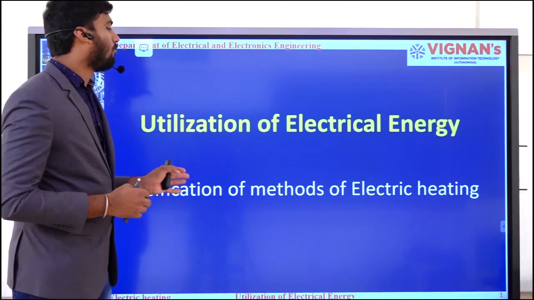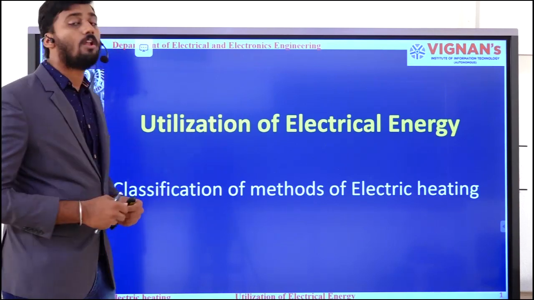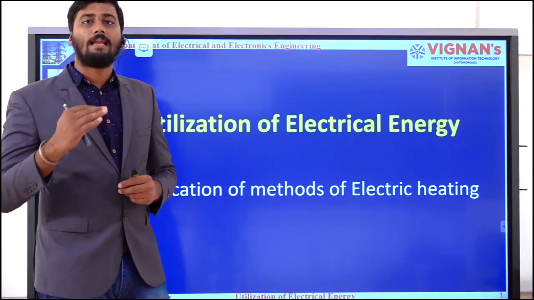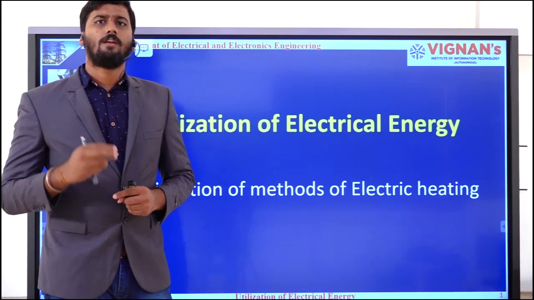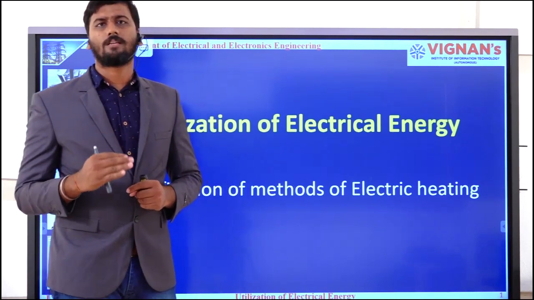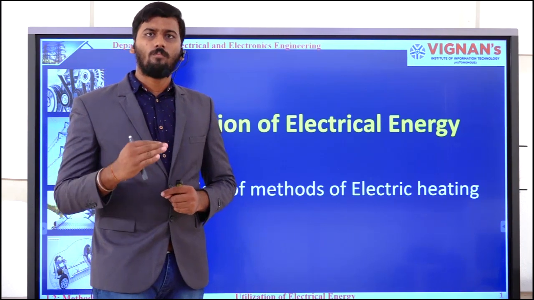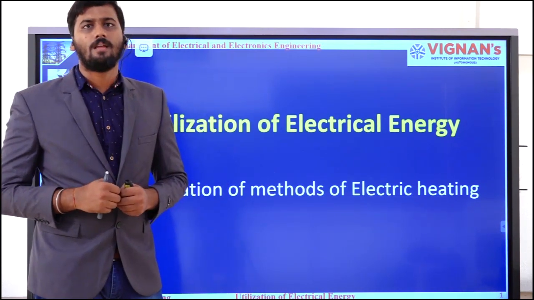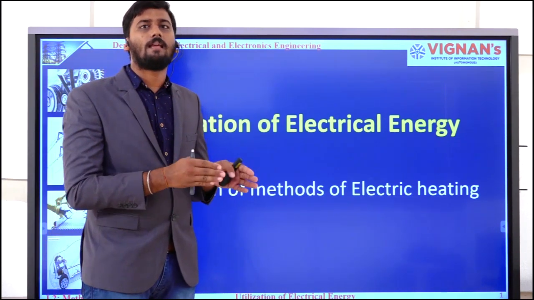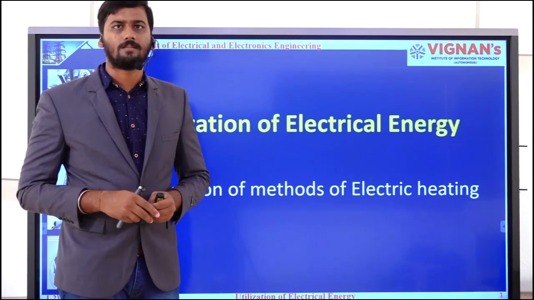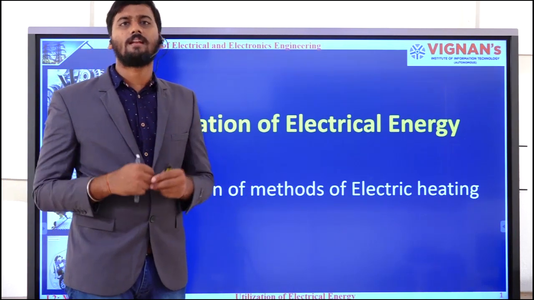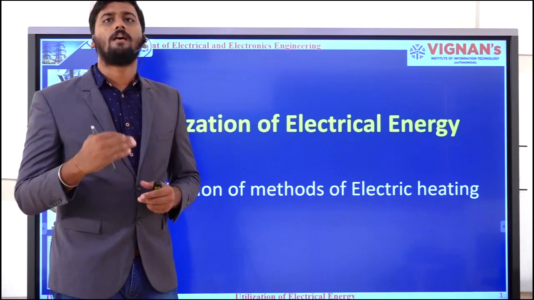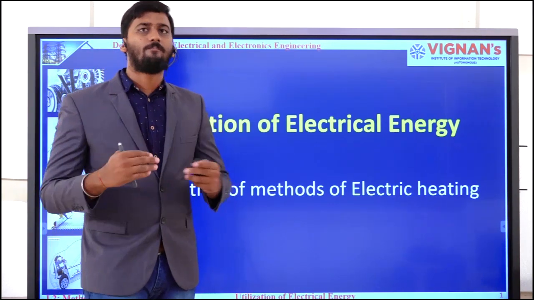Now we are going to discuss the topic classification of methods of electric heating. Before discussing this concept, I want to give you a glance at the topic we discussed in your previous class. In your previous class, we discussed the different modes of heat transfer. We generate heat energy using electrical energy, and we transfer it to a particular substance. How many modes of heat transfer are available? We have seen in detail conduction, convection, as well as radiation, with some practical examples.